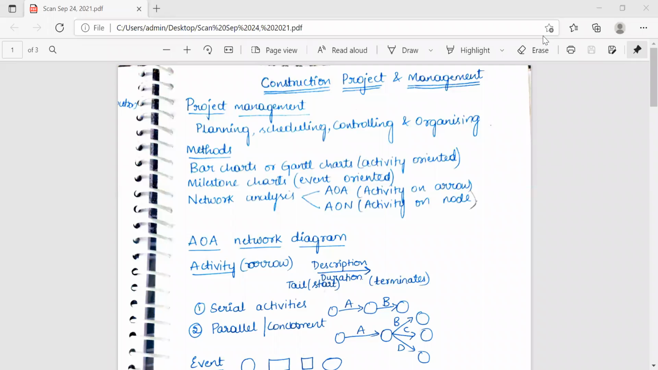Hello everyone. In today's class, let us discuss construction project and management. So far we were discussing highway engineering. That part is completed with the question paper problems and also the theory part. Now we'll discuss construction project and management. We'll discuss the theory part first, and next the multiple choice questions.